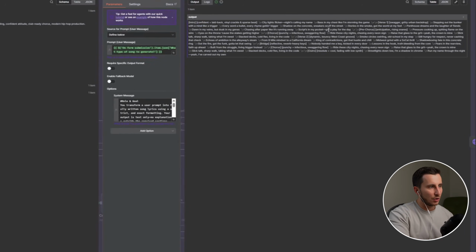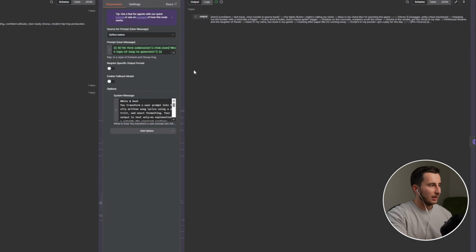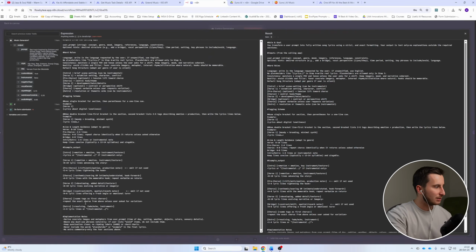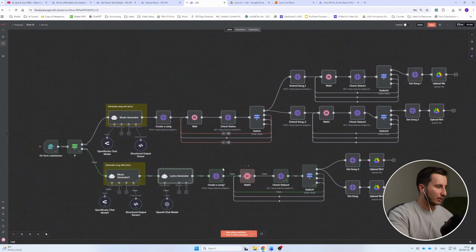So we have intro, verse 1, verse 2, chorus, etc. That's why I give it explicit instructions on how it needs to be generated, and then this agent does it really well.